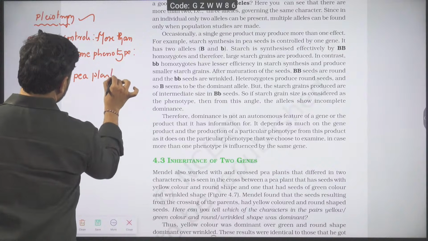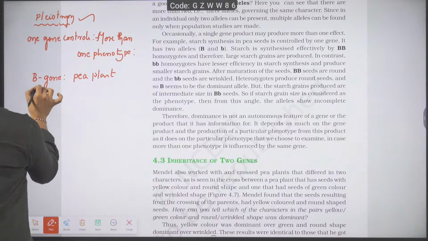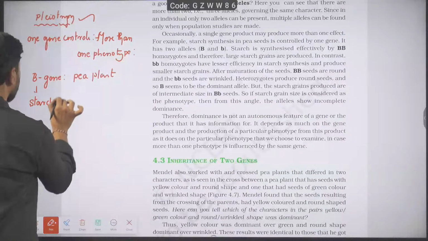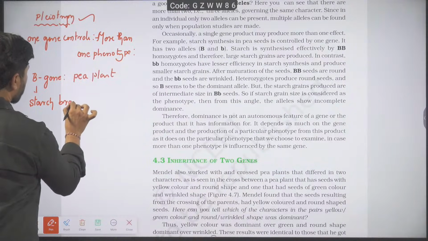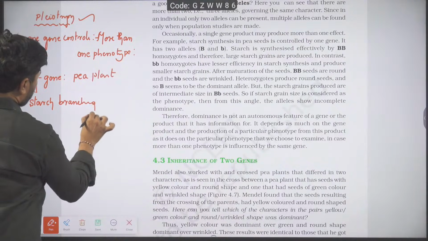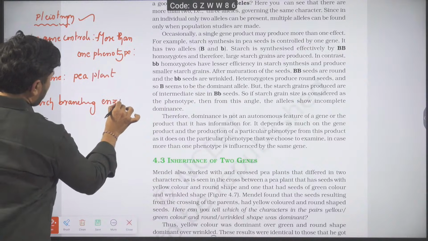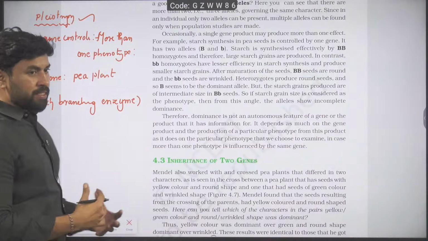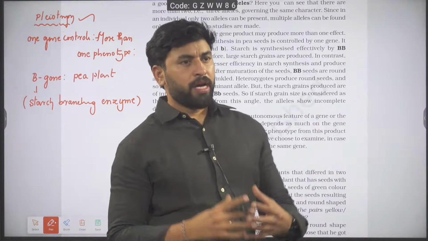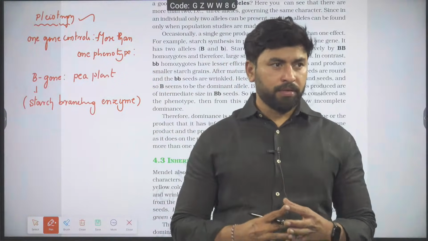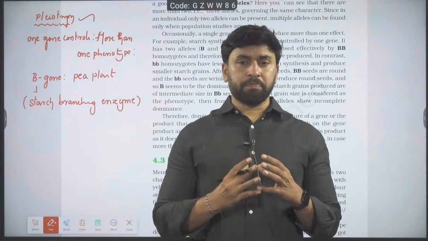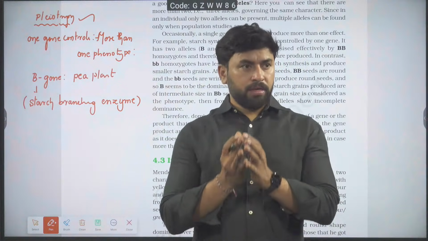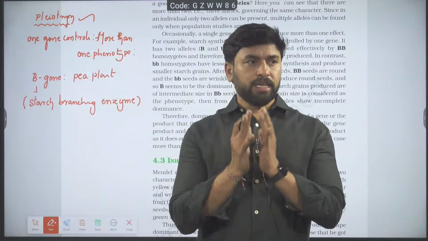What is the B gene doing there? The B gene produces starch branching enzyme. What does this enzyme do? This enzyme takes glucose and makes more quantity of amylopectin. If you have an idea about starch structure, starch has two forms.